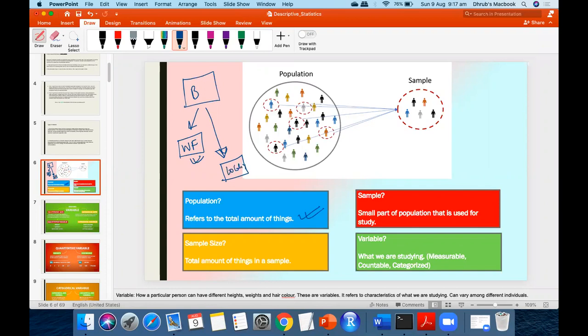like 100 houses. Even if I cannot afford that, I can simply take my building or apartment, or at least 4 or 5 apartments in my surroundings, based on different economic backgrounds, different caste, creed, or whatever you are studying.